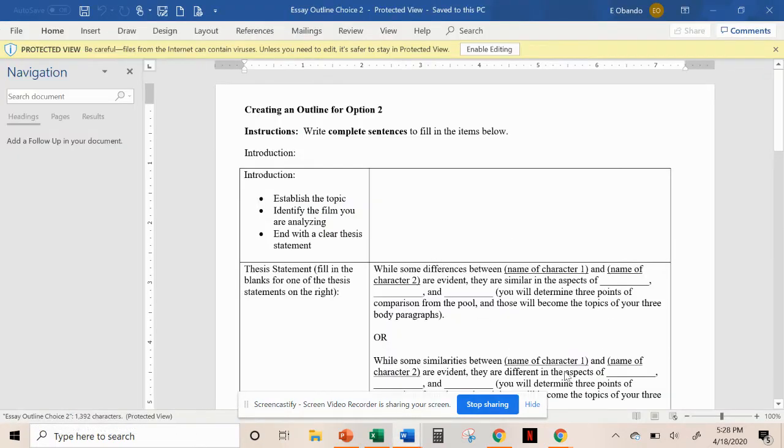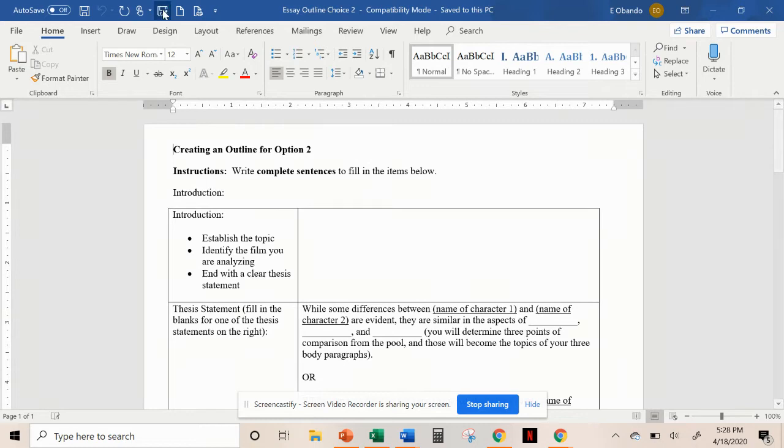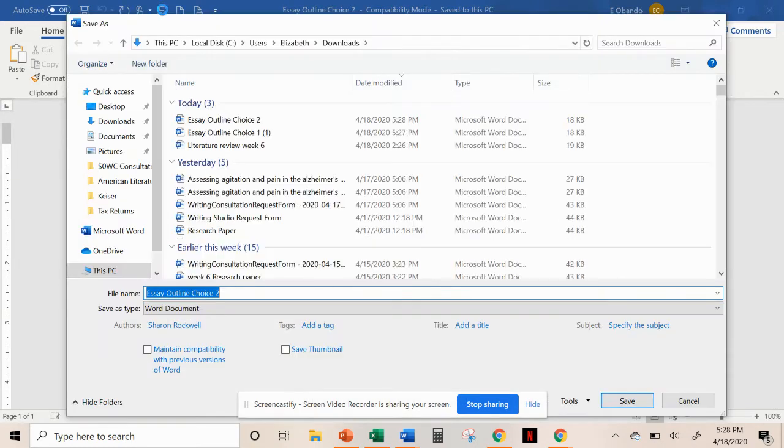Here it is, and everything's already in here. Now, please remember that you need to eliminate the one that is not the choice you've made, okay? Then all you do is you click Save As. Get rid of this. Save As.